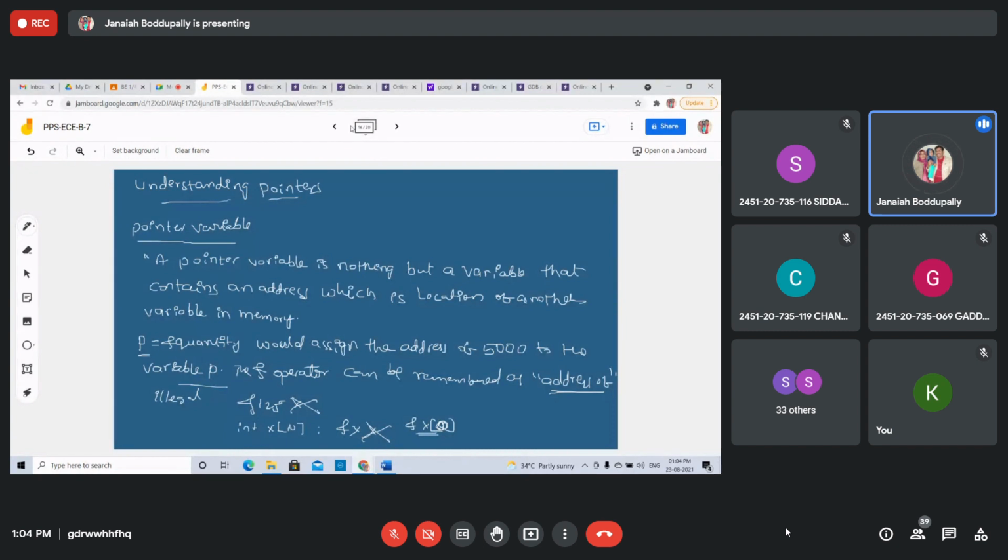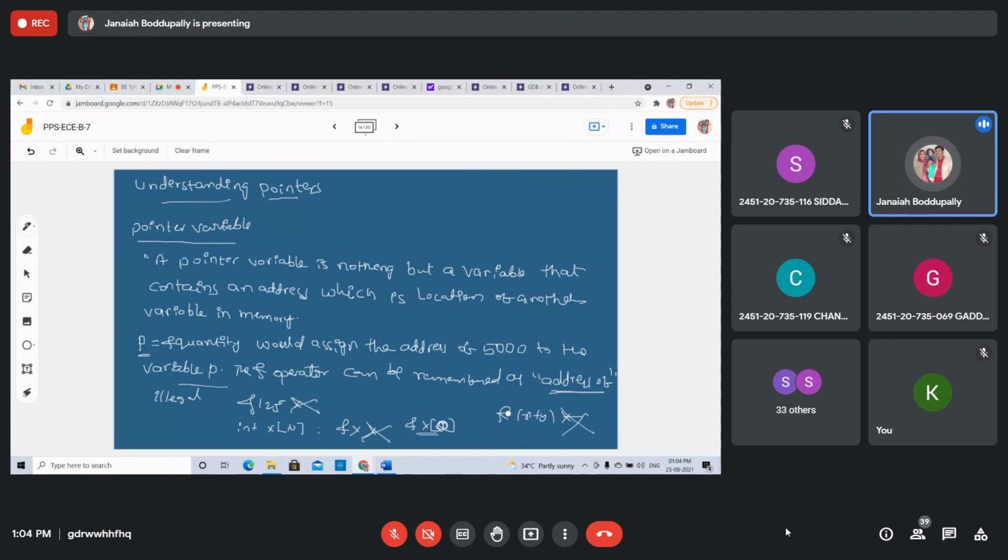Right? Next, ampersand of x plus y also you can't use. It's an expression. You can't use the ampersand for an expression. You can't use the ampersand for an array variable. You can use it with array elements: ampersand of A of 0, ampersand of A of 1 you can use.